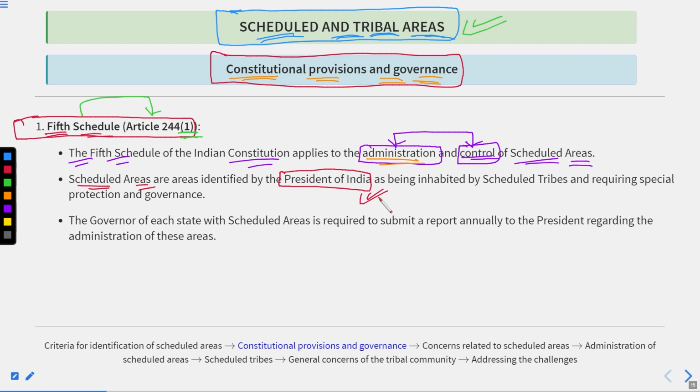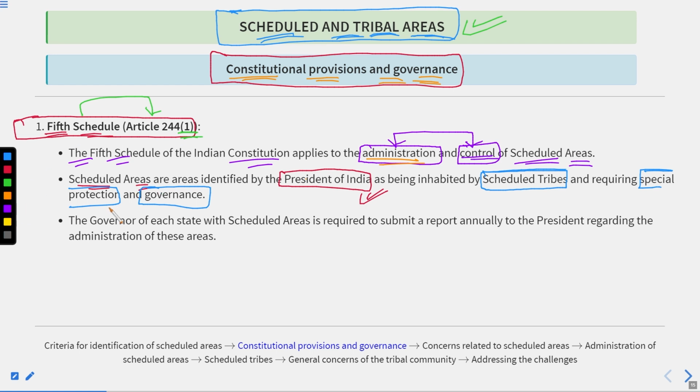So scheduled areas are basically identified by the President of India, and these areas must be inhabited by the scheduled tribes, requiring special protection and governance for their inclusion and upliftment into the mainstream. But on the other hand, we are also protecting their identity.